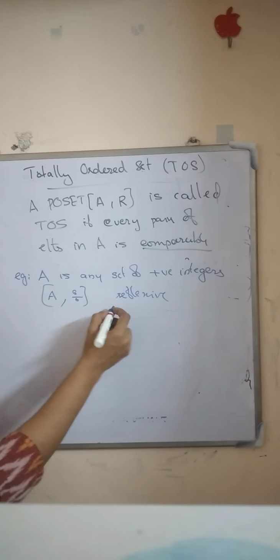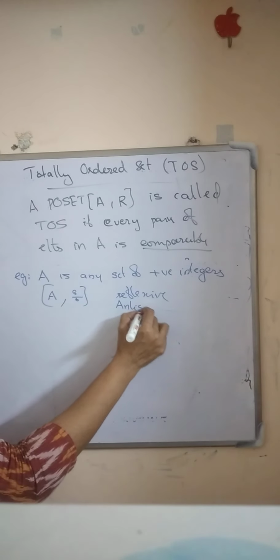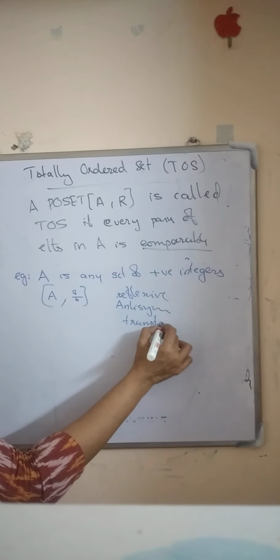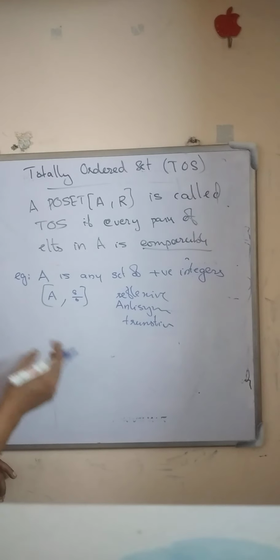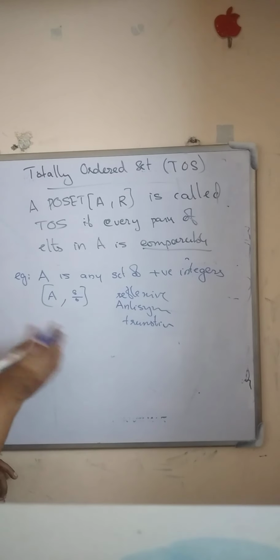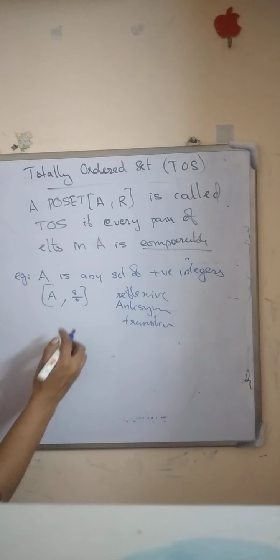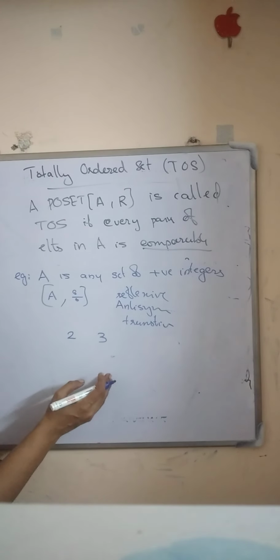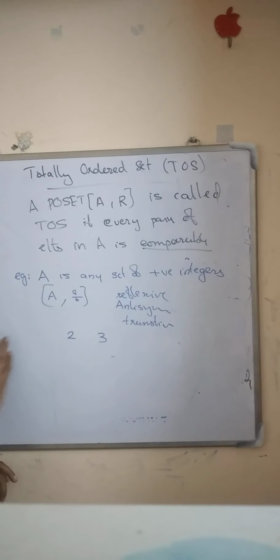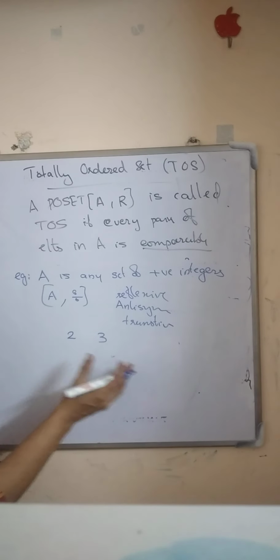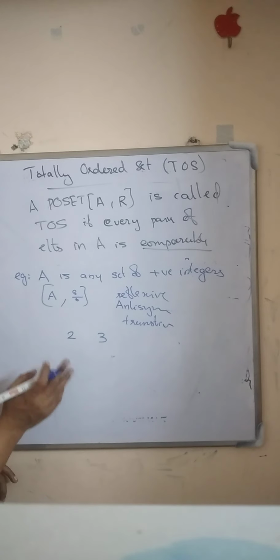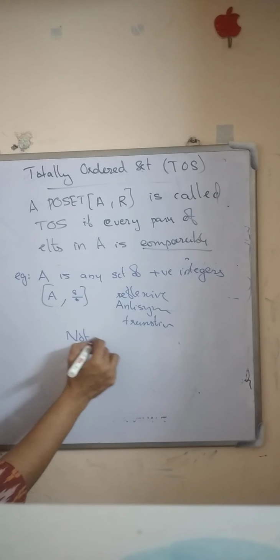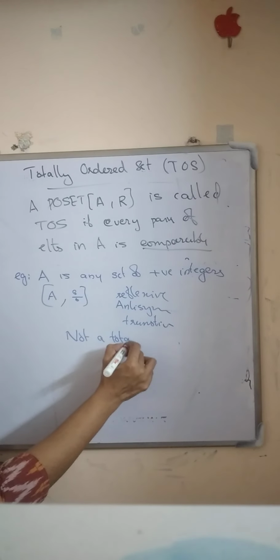Okay. So it is reflexive, antisymmetric and transitive. Therefore this relation is partially ordered. Is it totally ordered? No, it is not, because if we take 2 and 3, 2 is not divisible by 3 and 3 is not divisible by 2. So we cannot compare these two elements by the relation divisibility. So this is not a totally ordered set.